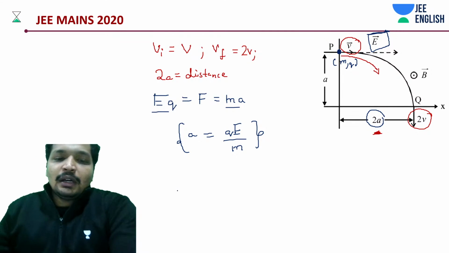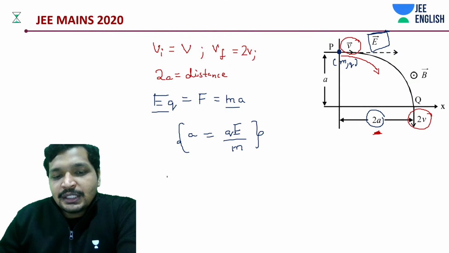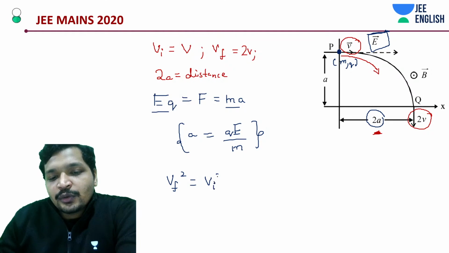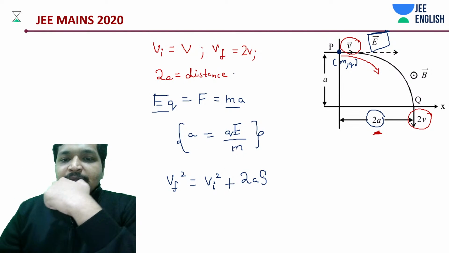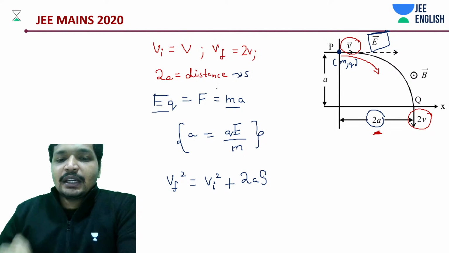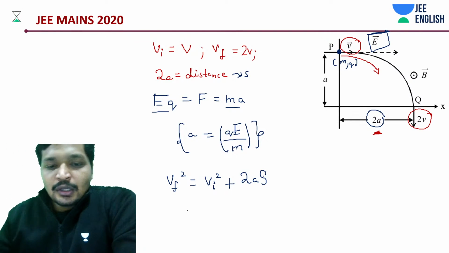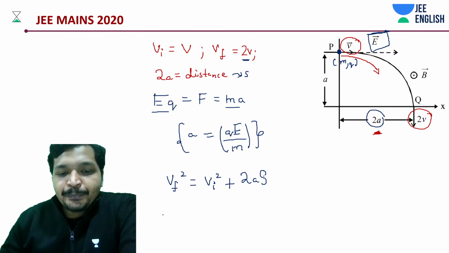We need to apply Newton's equation of motion, which says v final square is equal to v initial square plus 2as. Here s is going to be this 2a, don't get confused, and here a is going to be this. Okay, v final is how much? 2v.